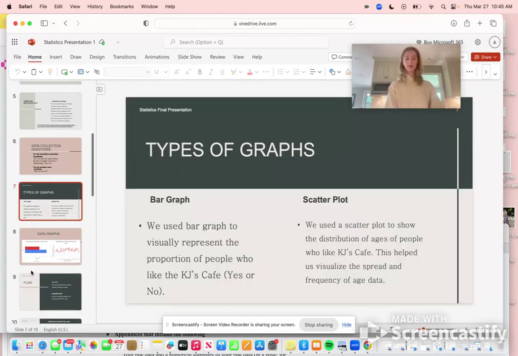So for the types of graphs, we used a bar graph to represent the proportion of people who like KJ's Cafe, yes or no. We also did a scatter plot to show the distribution of ages of people who like KJ's Cafe. And this really helped us to visualize the spread and frequency of age data.